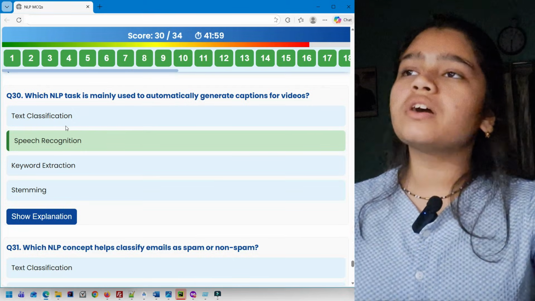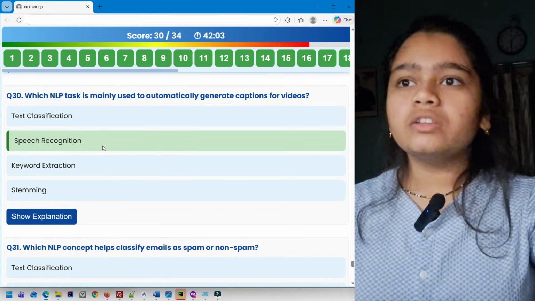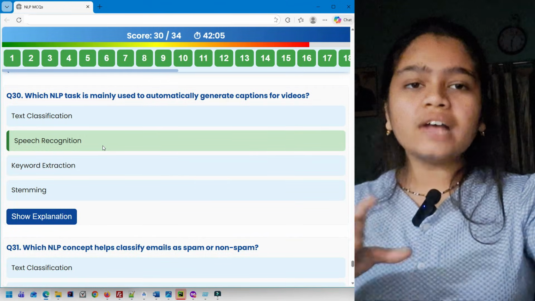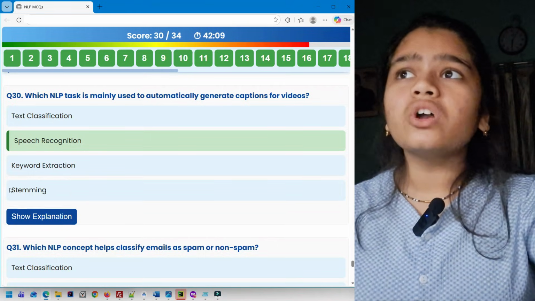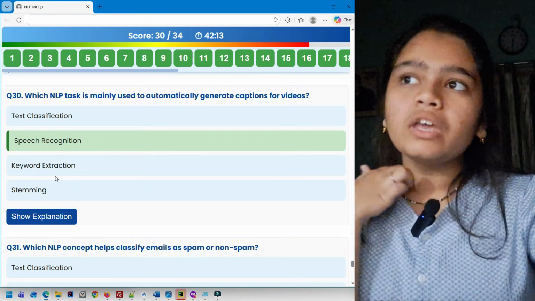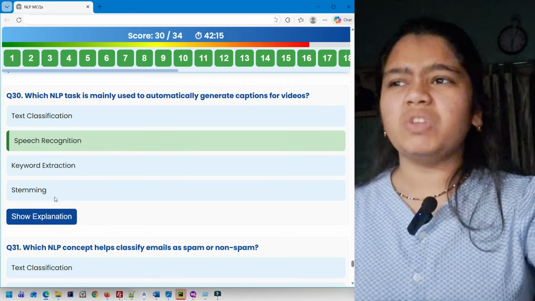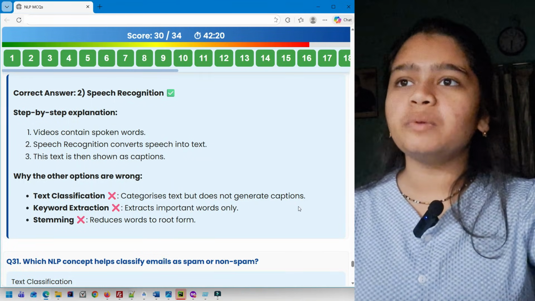Other options are wrong because text classification, no. That's for spam email, okay. There you use text classification. You classify text into spam or not spam. Stemming is not an NLP task; it's a pre-processing step in NLP. The keyword extraction, no. So it's going to be that one, speech recognition. Here is the explanation.